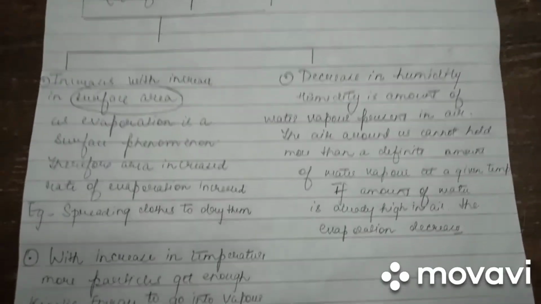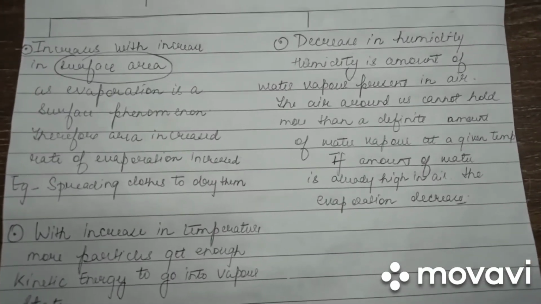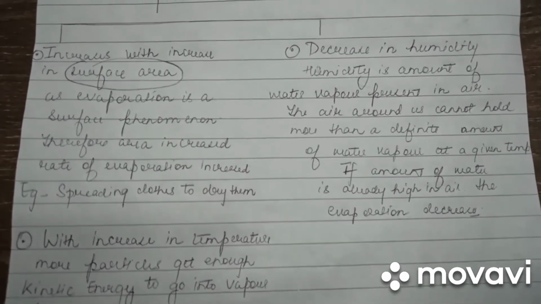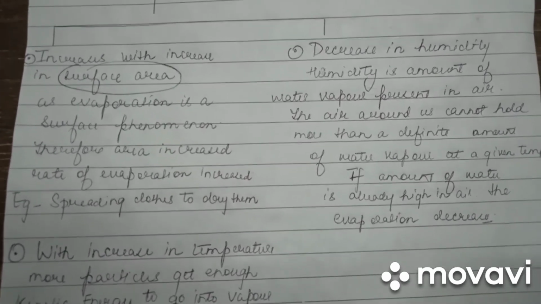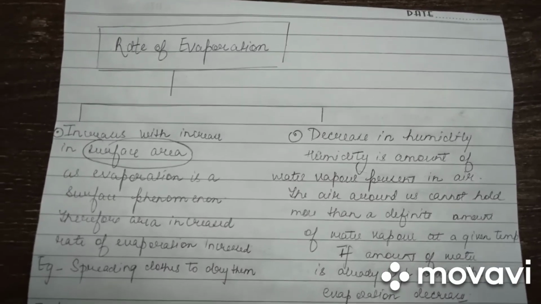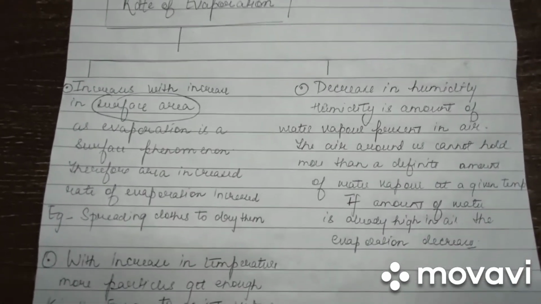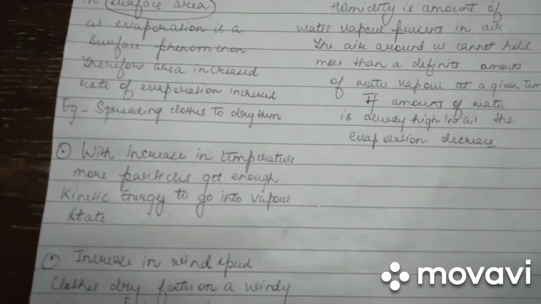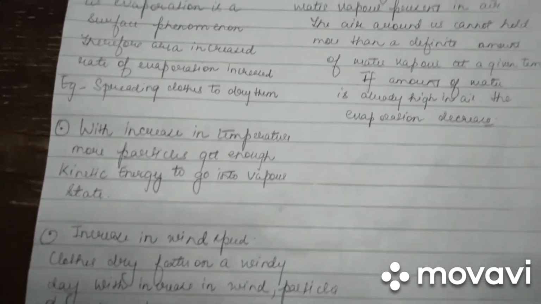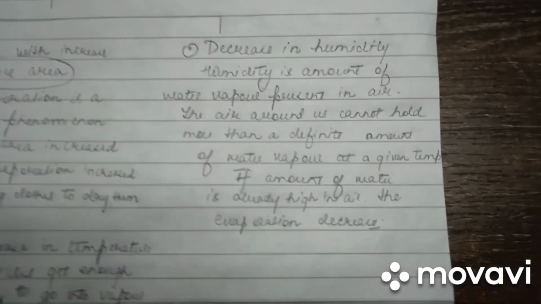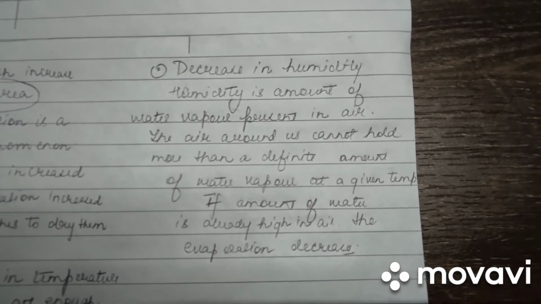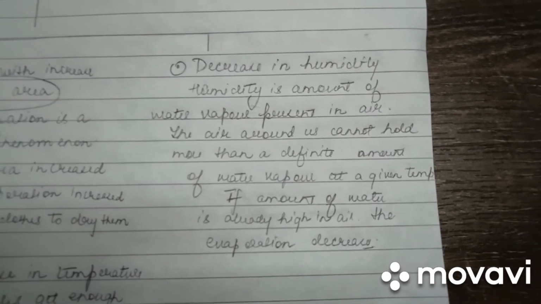With this, we come to an end of today's video. Today we discussed the effect of pressure on the change of state of matter and the concept of evaporation, and how it increases with increase in surface area, increase in temperature, and increase in wind speed, and how decrease in humidity tends to increase the rate of evaporation.